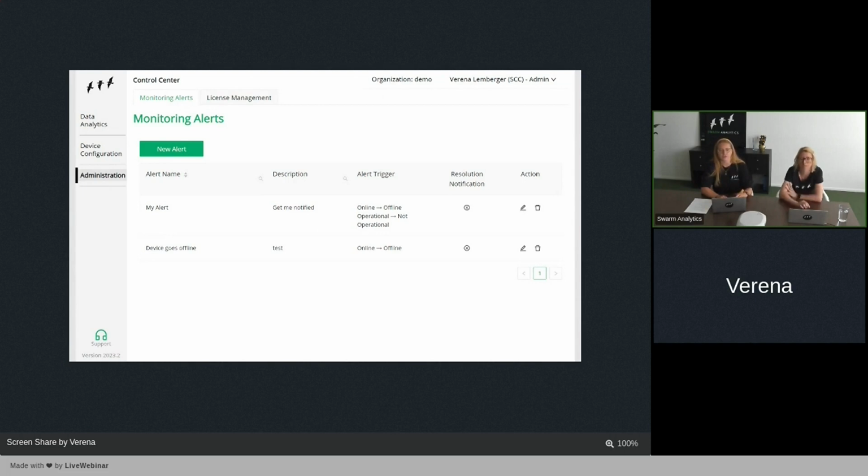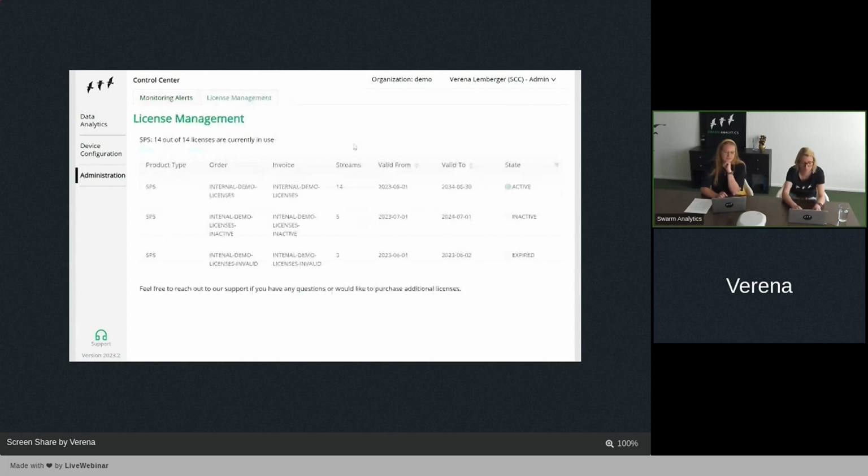So you still have your monitoring alerts that you set for yourself when something is offline, something is not operational, the camera is not reachable or whatever. And in addition to that, we now have our newly introduced license management. As an administrator, you can see all your bought Swarm Perception subscriptions, so the stream licenses that you have, with the order number, the invoice number corresponding to it, and the number of streams that you are able to use from and to this specific date.